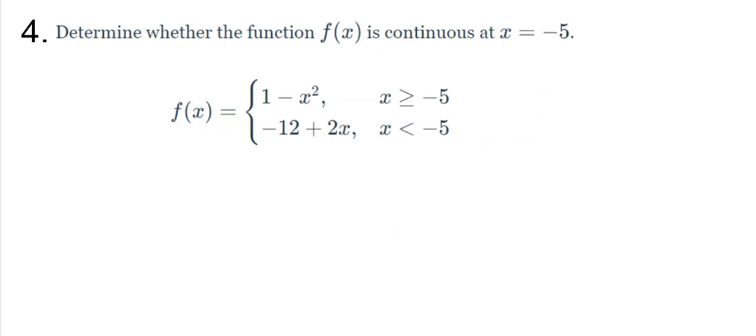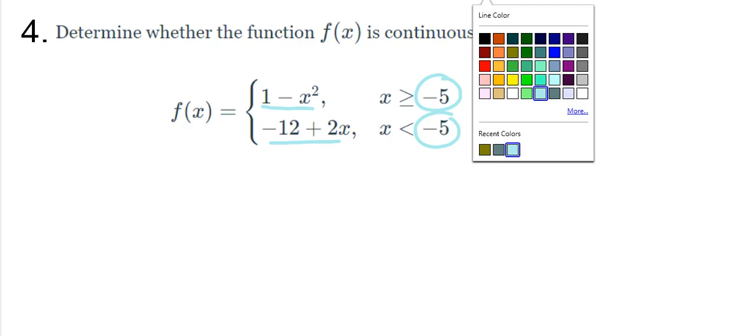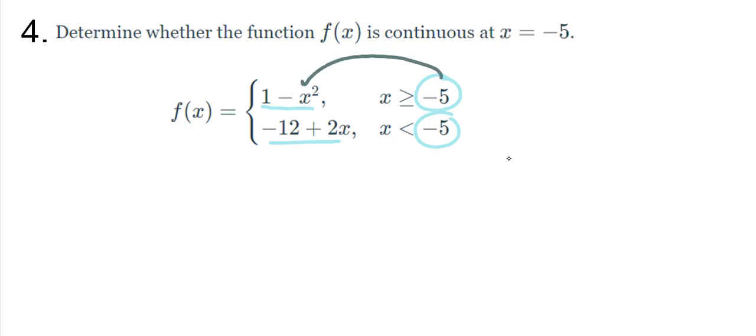So what are we doing to find continuity in piecewise functions? We are doing two things. First thing, is it continuous? Yep. Is it continuous? Yep. Quadratics are continuous, linears are continuous. Now, where they meet up, when they're meeting up at -5, do they meet up at the same place as far as the y value? So let's plug in and see if that's true. When I plug in the -5, I get what? 1 minus 25, so I get a -24. When I plug in the -5, I get -12 minus 10, so that's -12.